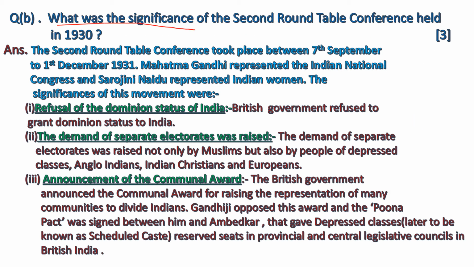What was the significance of the Second Roundtable Conference held in 1930? The Second Roundtable Conference took place between 7th September to 1st December 1931. Mahatma Gandhi represented the Indian National Congress and Sarojini Naidu represented Indian women. The significances of this movement were: refusal of the dominion status of India. British government refused to grant dominion status to India.